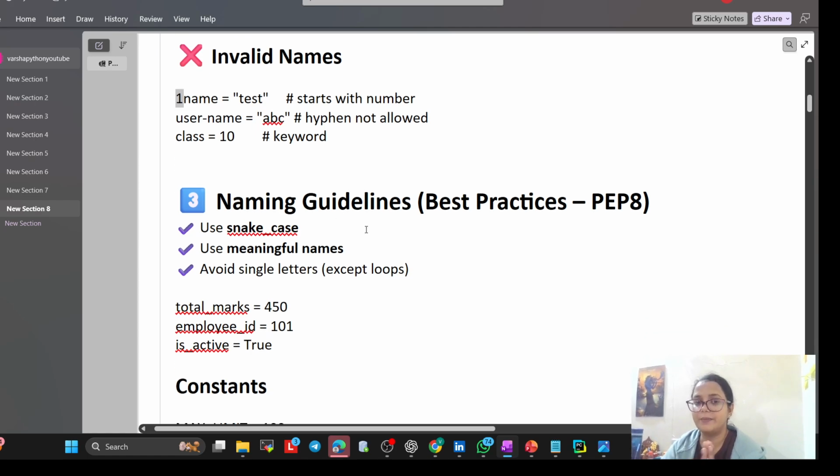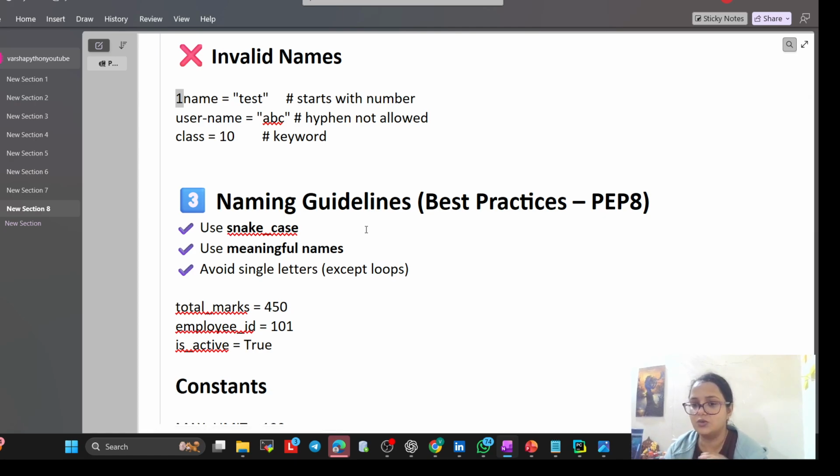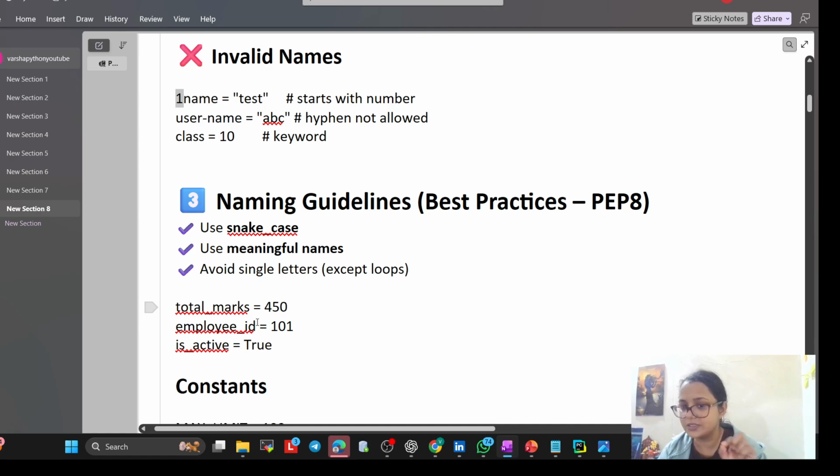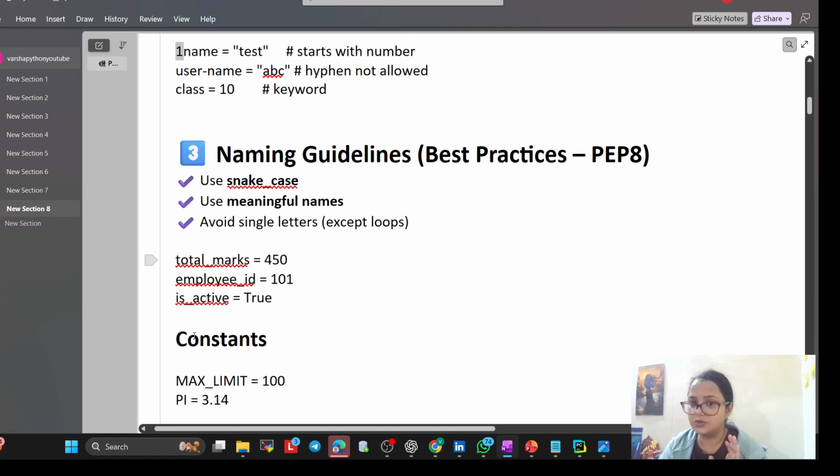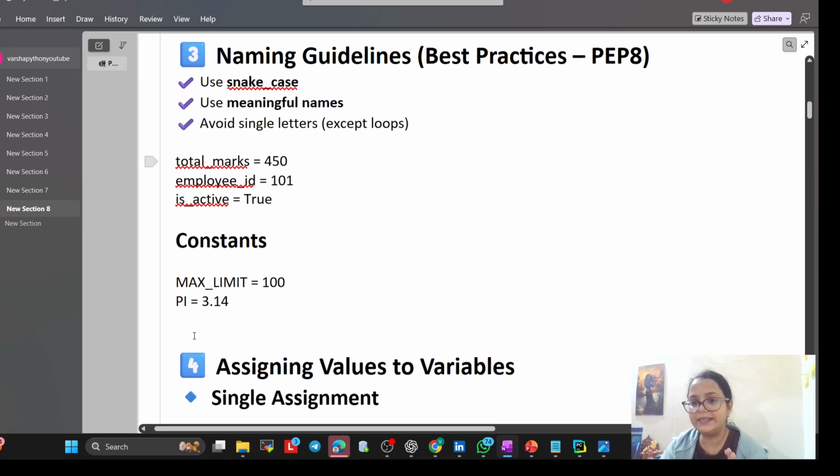Then you will ask, what is the best practice? Use snake case, meaning underscore, like this is snake case, use underscores between words. Use meaningful names like employee_id, is_active. Avoid single letters, you should not write a, b like that. So this is the naming guidance.